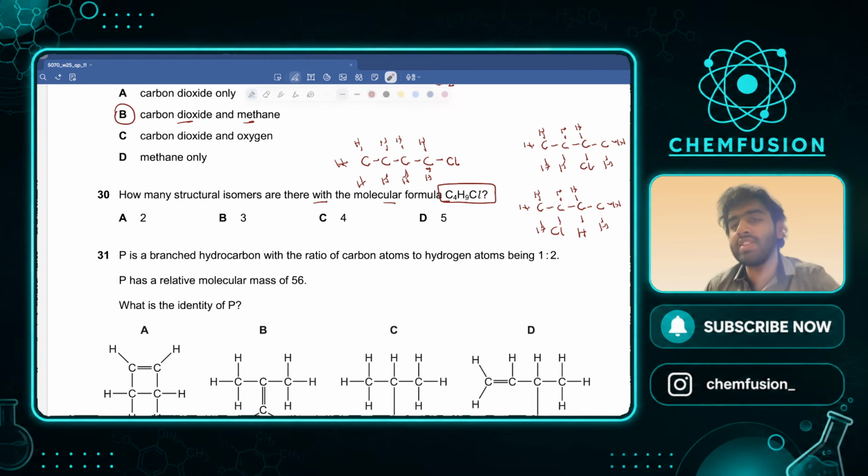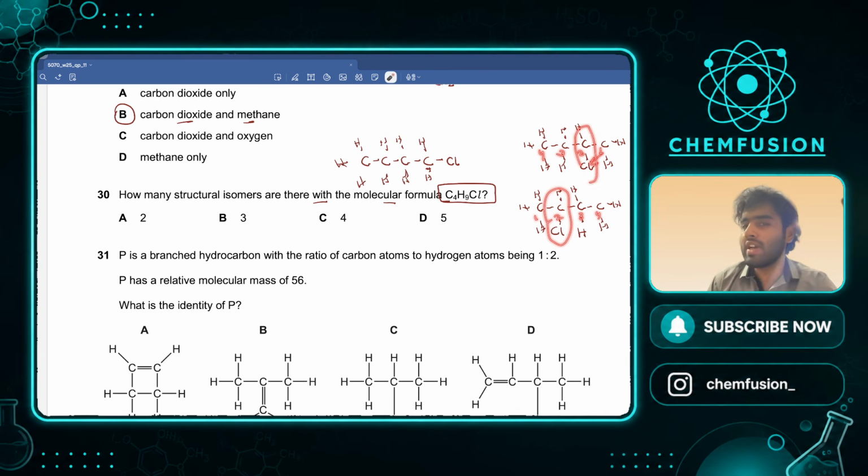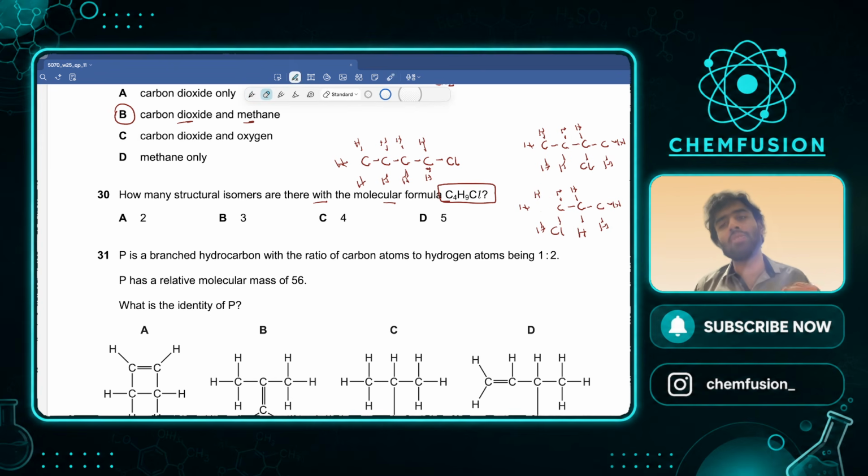No, I cannot, because these two things are the same. You have to realize कि आप नंबरिंग करते हो उस कार्बन से जो कि क्लोजेस्ट है टू फंक्शनल ग्रुप. सो 1 2 3 4. इसमें कौन है क्लोजेस्ट? This one. 1 2 3 4. सो अब देखो दोनों में सेकंड कार्बन पे क्लोरीन लगा है, फर्क नहीं पड़ा चाहे आप राइट से करो या लेफ्ट से. It does not make even 1% का भी difference. So this is not the case. This means we cannot make an isomer by changing the position of chlorine.